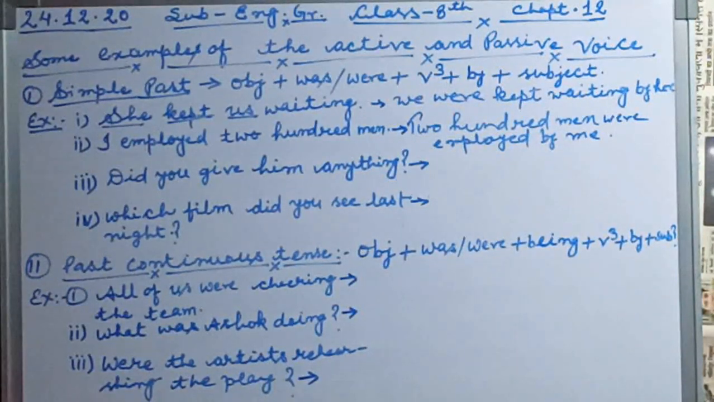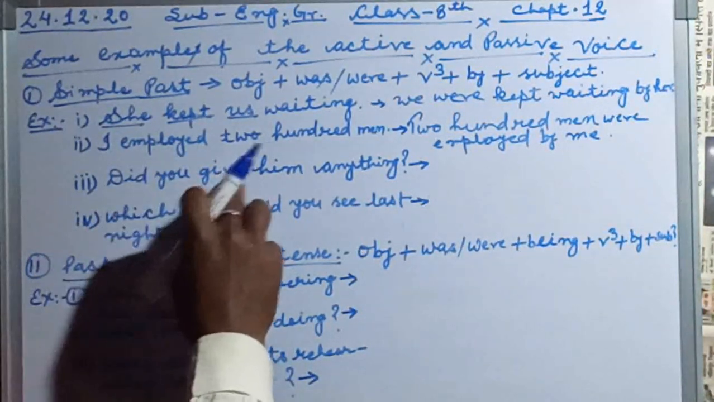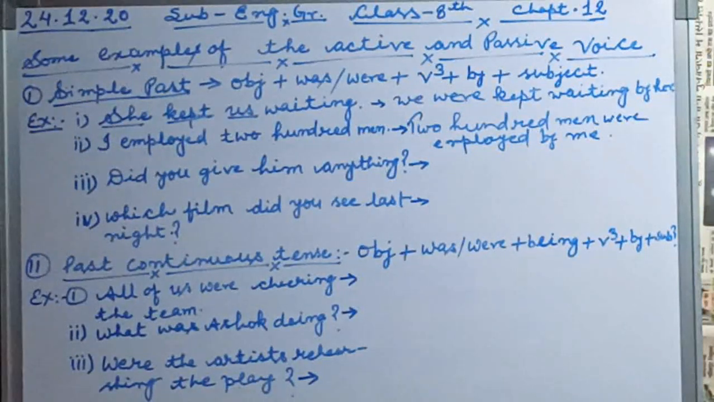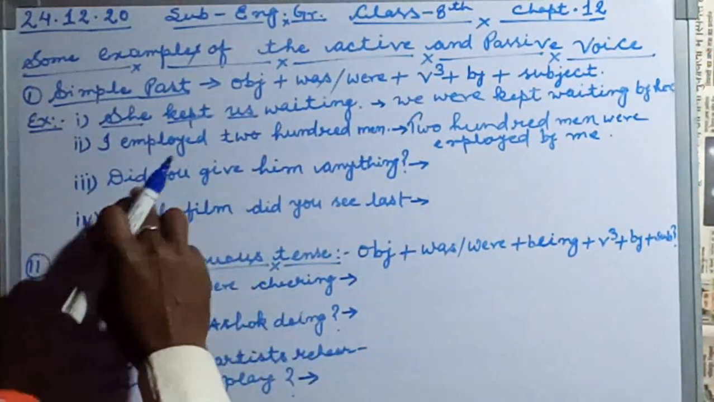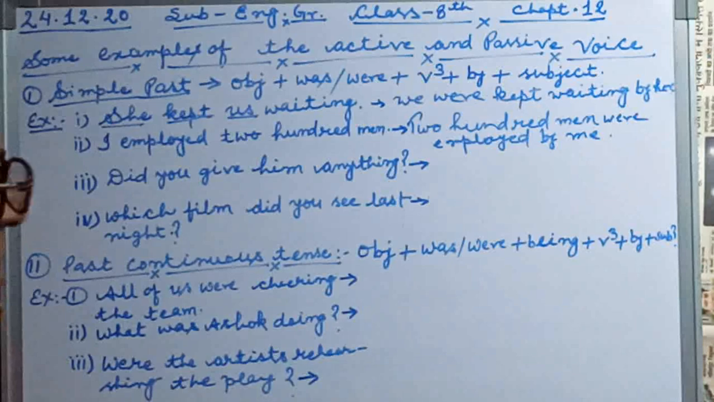Number 3, I am taking, children: Did you give him anything? A question mark is given. Did you give him anything? There is a question mark.